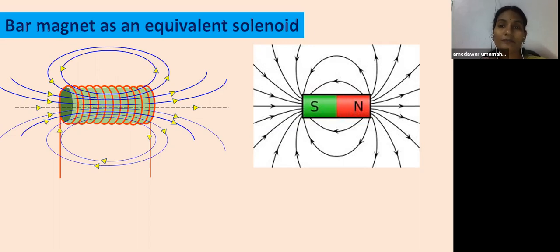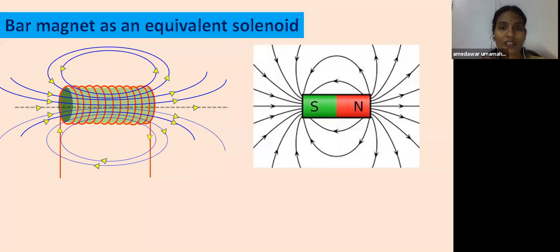If a bar magnet is analogous to the solenoid, then in a solenoid the magnetic field is due to circulating currents. You can say that a bar magnet may have circulating currents. So it is an assumption.